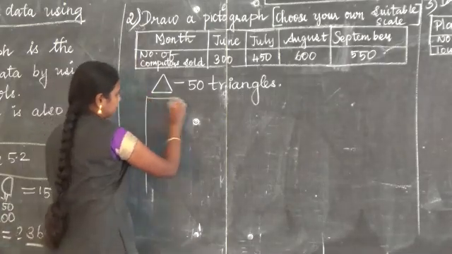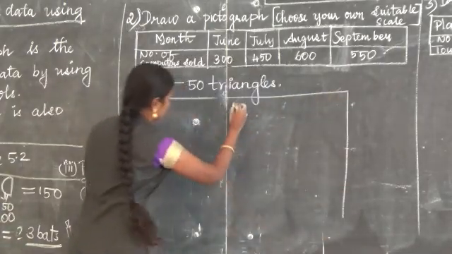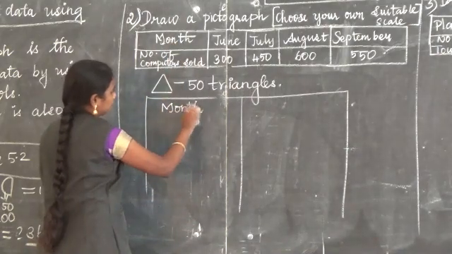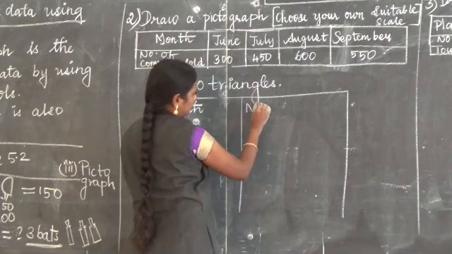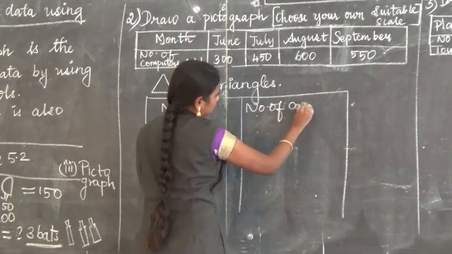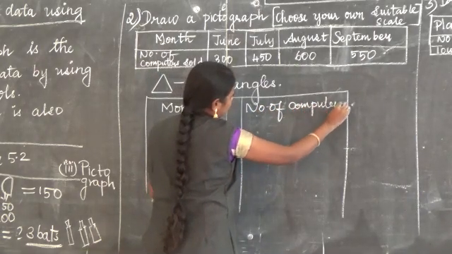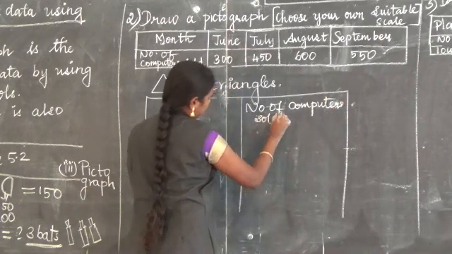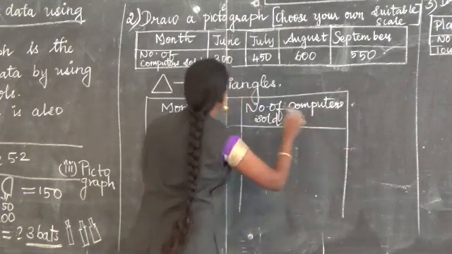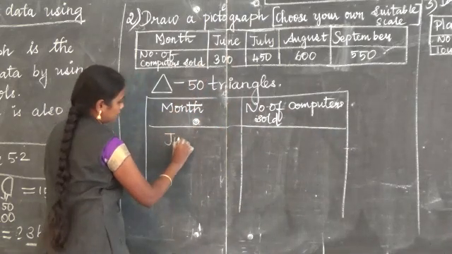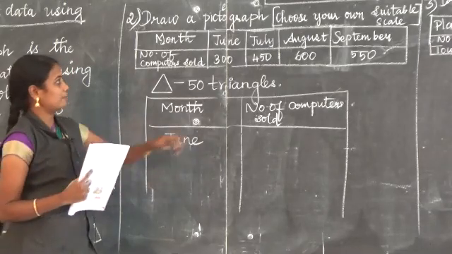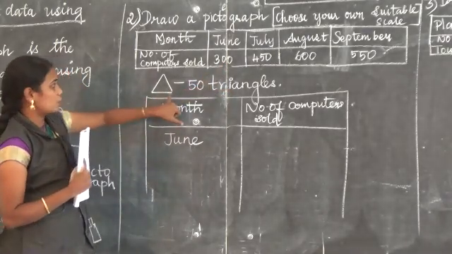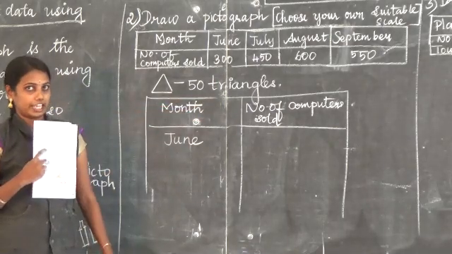Now go for the table. Two columns: one is month, one is number of computers sold. First one is June month. How many computers sold? 300. One triangle equals 50.